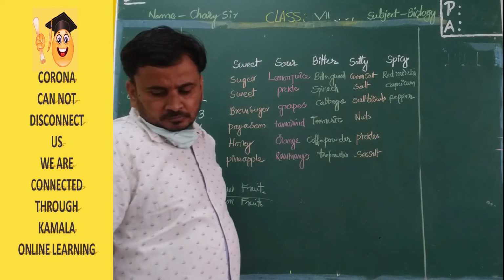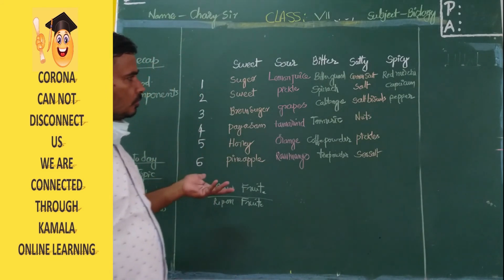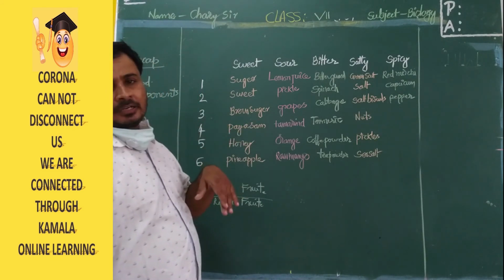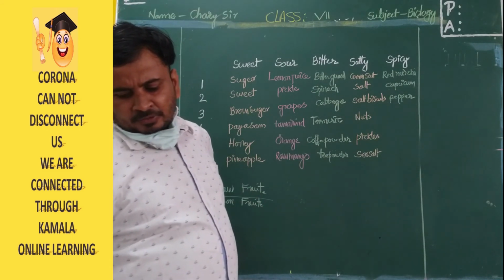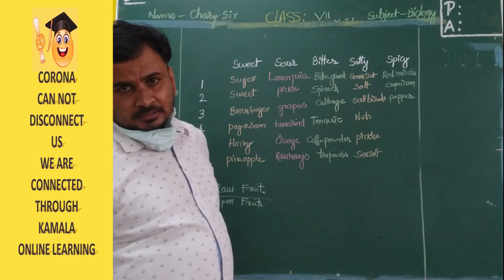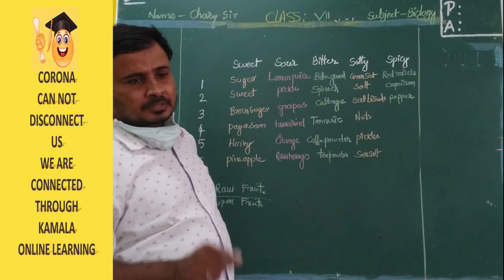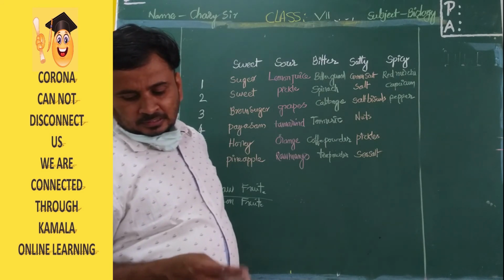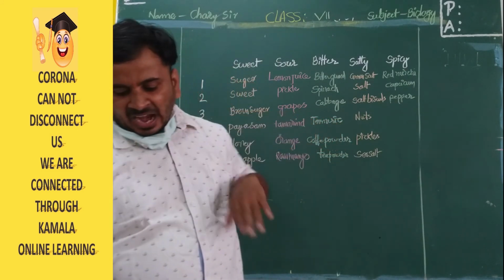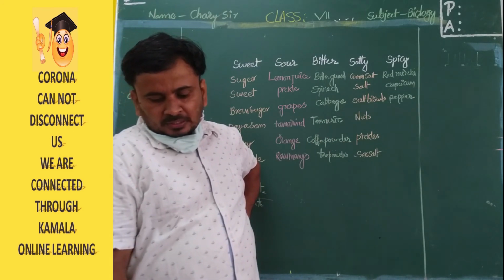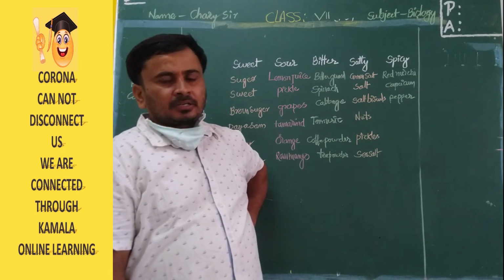Next, do some substances change their taste when cooked? Yes. Before cooking, the taste will be different. After cooking, their taste will be different. Next, do substances change their taste when added to some other substances? When you add one substance to another substance, the taste will change. Add salt to the lemon juice. How does it taste now? Lemon juice has a different taste, salt is different. When you mix, another taste will come.